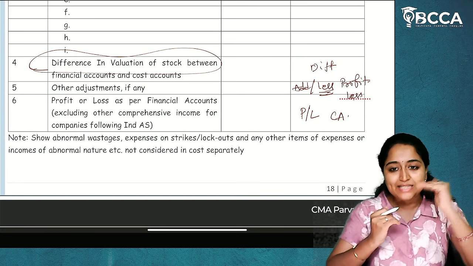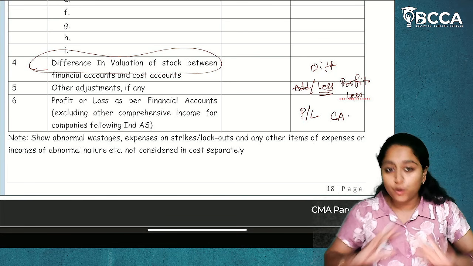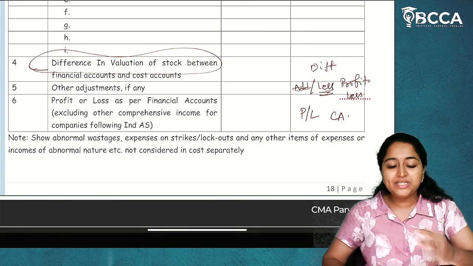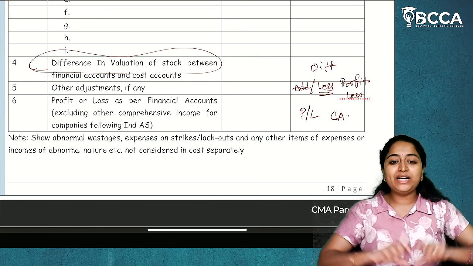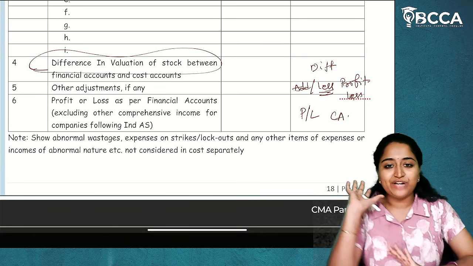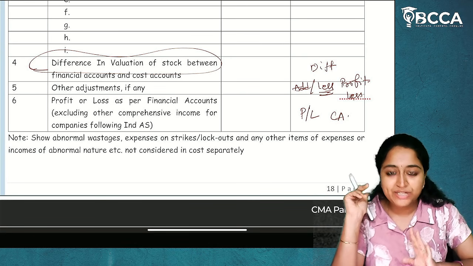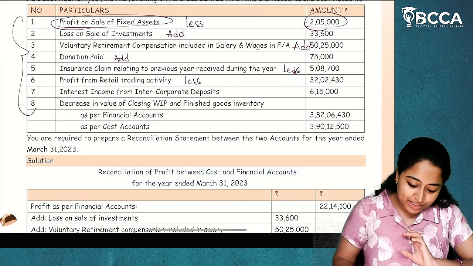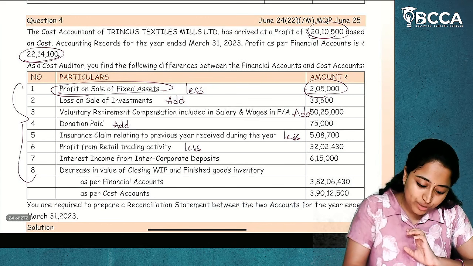Don't write add less, less, add less. No. Write all add items, then all less items. After that, at last you will write difference in stock valuation, and then your profit as per financial accounts. I hope it is clear. This will be a presentation. I hope question 4 is clear to you.